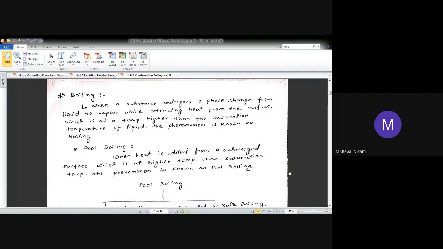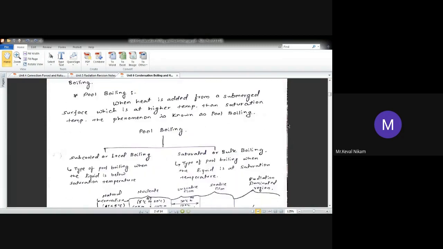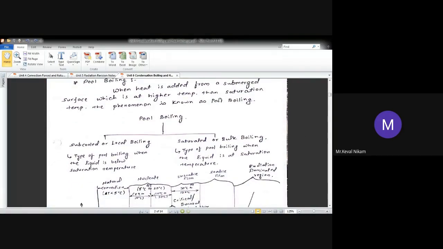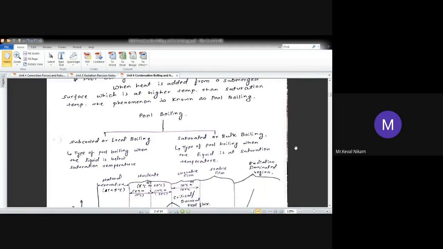ठीक है. Now there are two types of boiling, pool boiling and forced boiling. Now further, pool boiling has been classified into two types. When the heat is added from a submerged surface which is at a higher temperature than the saturation temperature, the phenomenon is known as pool boiling. Means what? Water which is placed in a utensil and the whole setup is placed over a stove. That is nothing but your pool boiling.